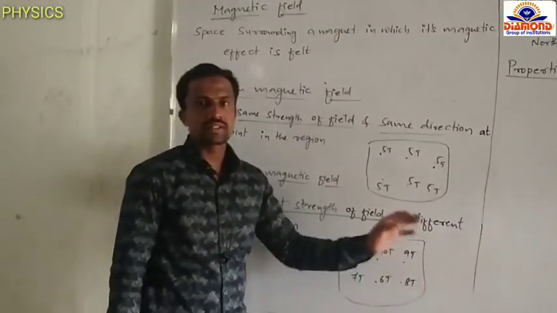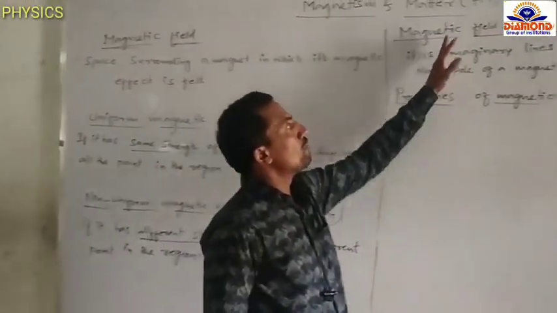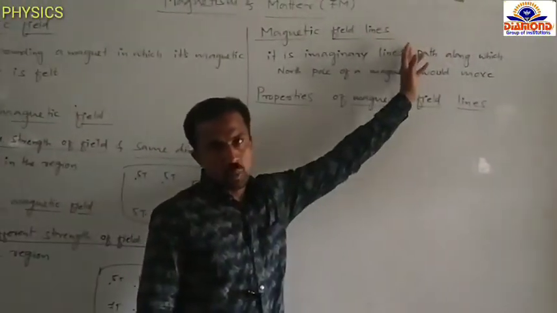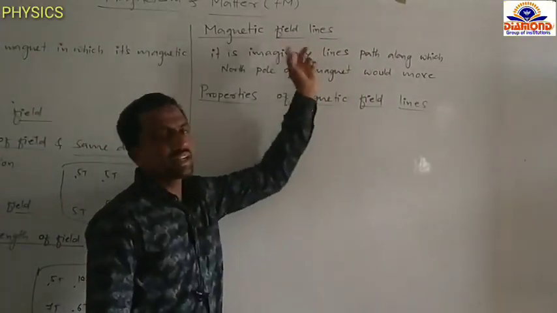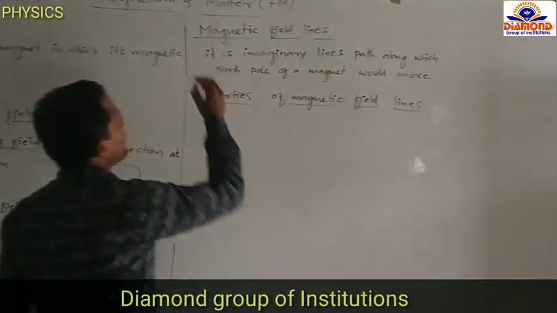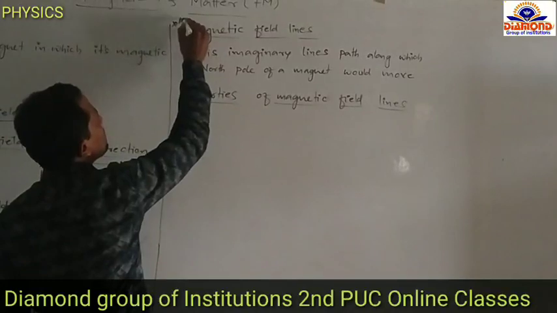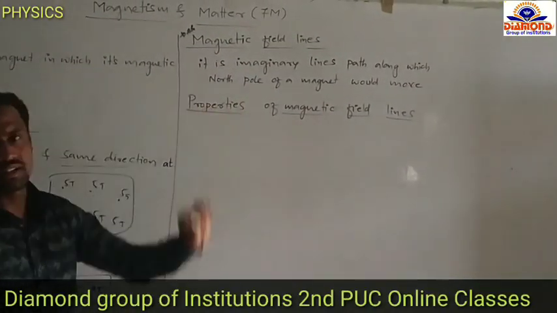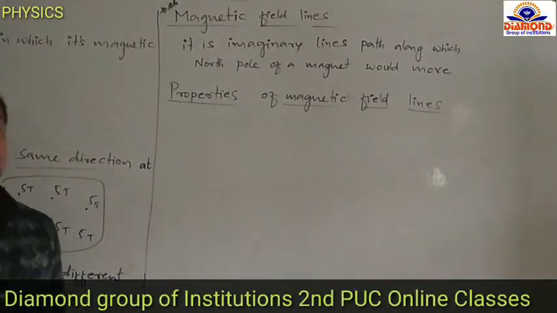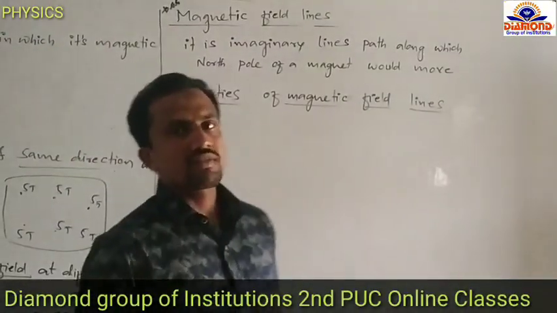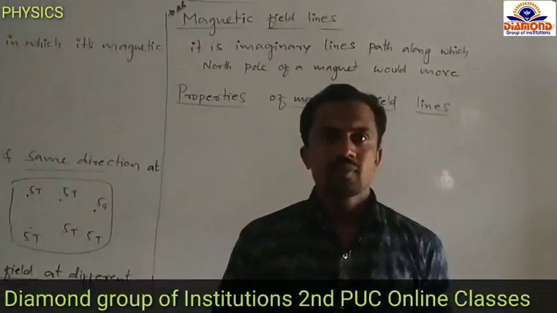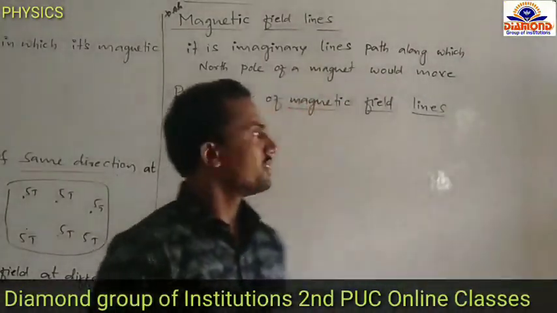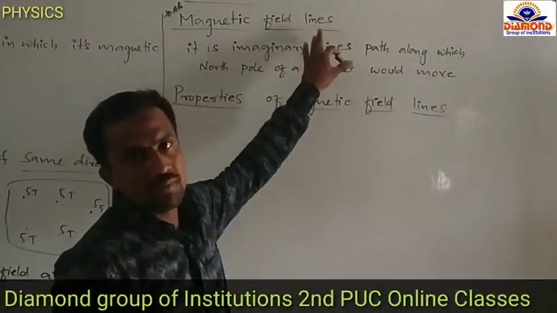Next, magnetic field lines. It is a very important topic, the most important concept we are going to discuss: magnetic field lines and properties of the magnetic field. In the first chapter, electric charges, we discussed electric field lines, and now we are discussing magnetic field lines.